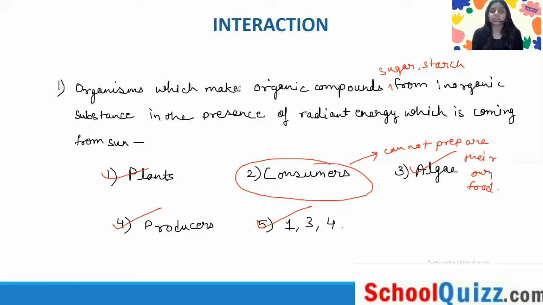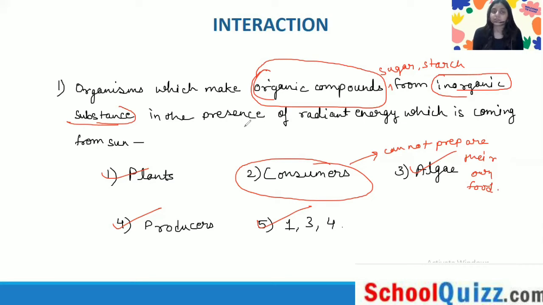I hope this is clear for you. Please remember that the producers form organic compounds from the inorganic substance, because the examiner may confuse you with these two words. So please remember they form organic compounds from inorganic substance. Let's take the next question.